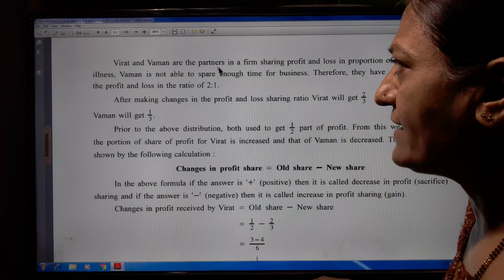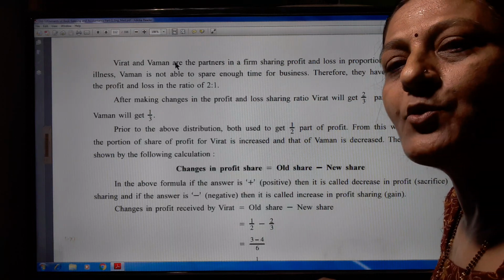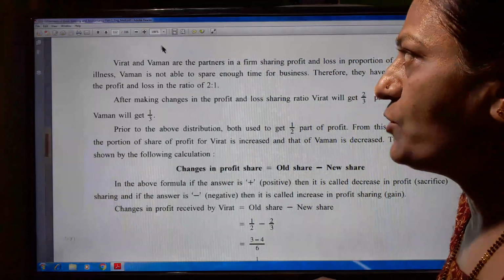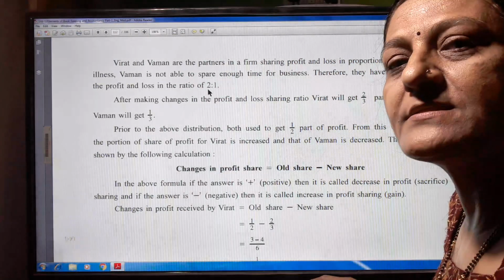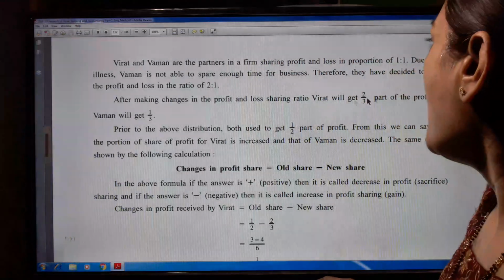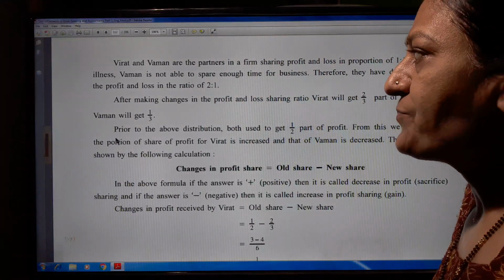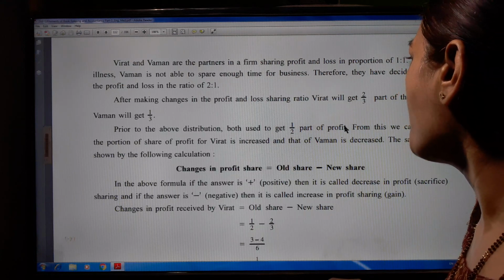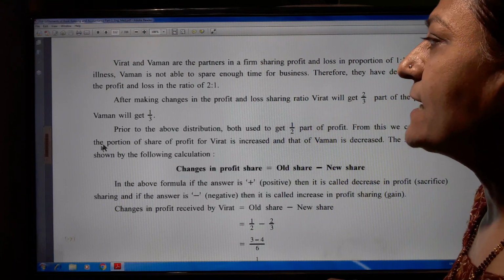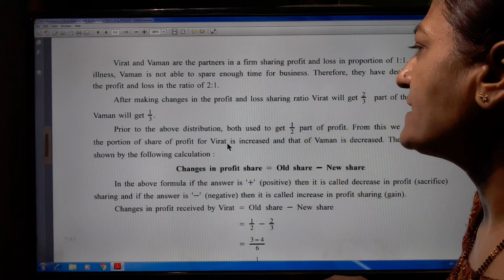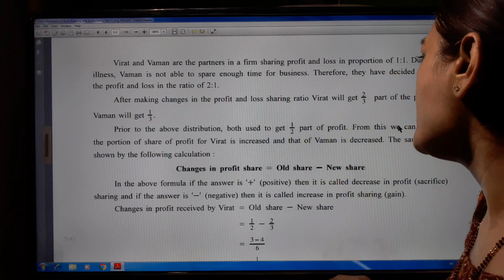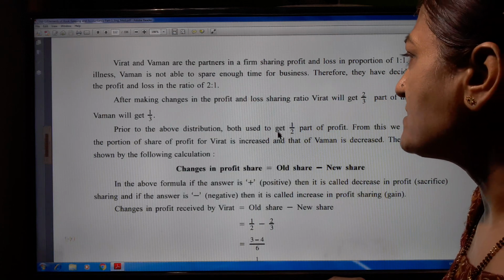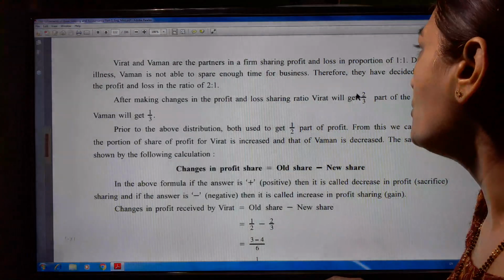When the ratio was 1:1, then 1/2 and 1/2 was their equal distribution, half a portion of the profit each. But now the ratio is 2:1, so the profit portions are 2/3 and 1/3. Prior to the above distribution, both used to get 1/2 part of profit. From this we can say that the share of profit for Virat is increased and that of Vaman is decreased. First of all, Virat's portion was 1/2 and now it has become 2/3.